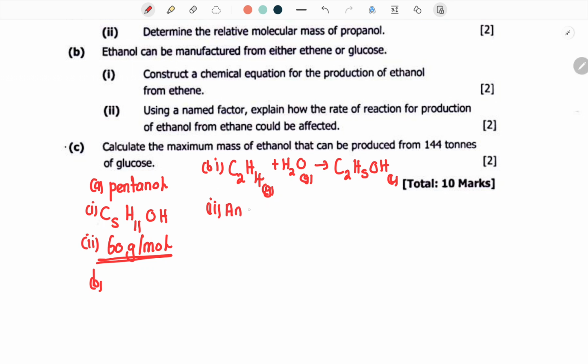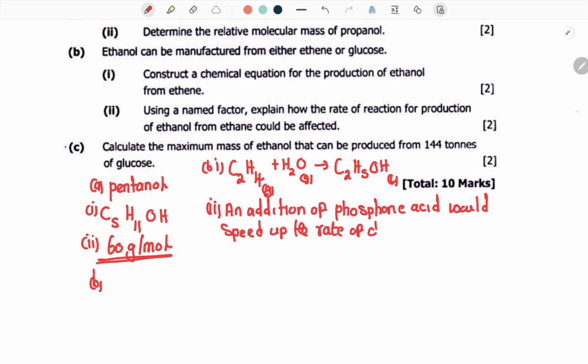So an addition of phosphoric acid would speed up the rate of chemical reaction and increase the production of ethanol.